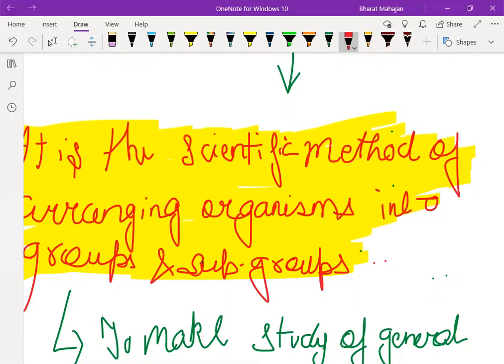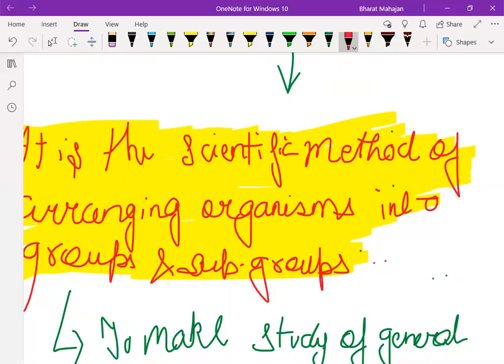Suppose there is a class. In a class, we have three types of students, we all know: toppers, mediocres, and below average students. Suppose the principal wants to meet the topper students. Instead of calling the individual names of the students, he will simply say, call the toppers to my room.